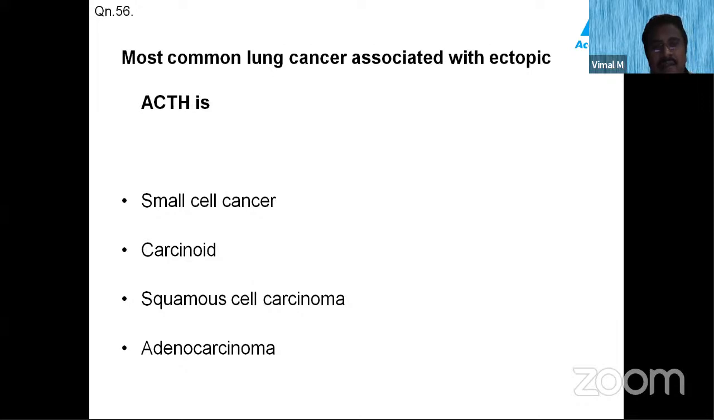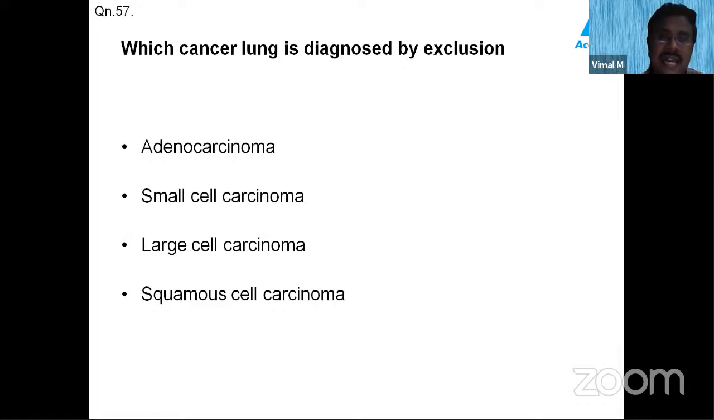Coming to the carcinoma of the lung, we solved some MCQs on it. Which is the most common lung cancer associated with ectopic ACTH, adrenocorticotropic hormone production? They are asking whether it is small cell cancer, carcinoid, squamous cell cancer, or adenocarcinoma. Which lung cancer is a diagnosis by exclusion? That is, you can't diagnose this directly; it is a diagnosis by ruling out the other cancers. Is it adenocarcinoma, small cell carcinoma, large cell carcinoma or squamous cell carcinoma?